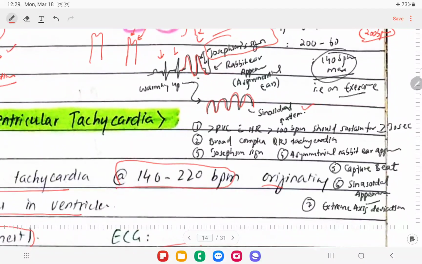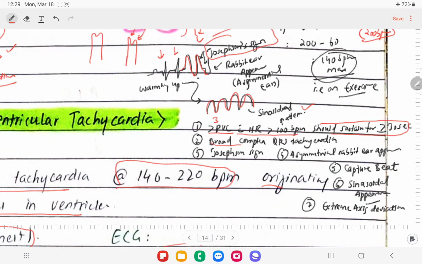So to diagnose the ventricular tachycardia, if we see more than 3 premature ventricular beats, right, premature ventricular contractions with heart rate of more than 100 beats per minute, and it should sustain for more than 30 seconds, we're going to call it as ventricular tachycardia.